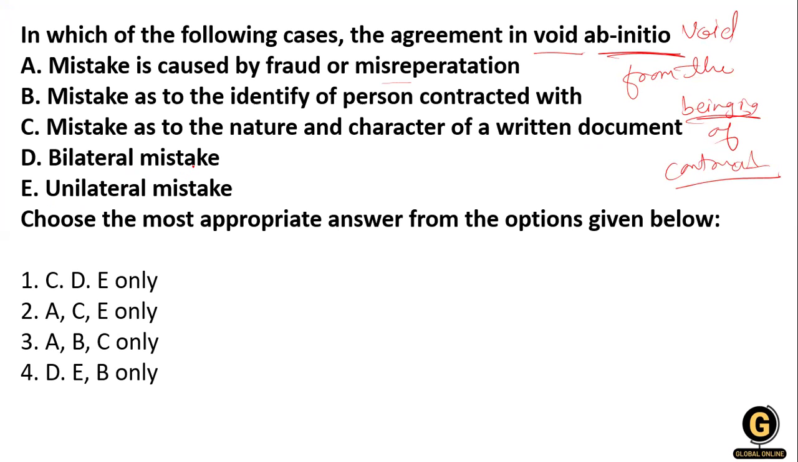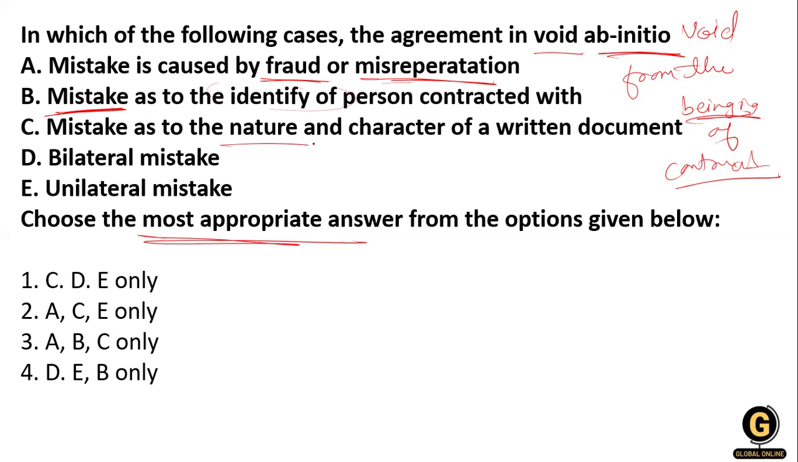So what is the most appropriate answer? Here the question is about the most appropriate answer. The word void ab initio means the contract is void at the beginning if the contract has any fraud and any kind of misrepresentation. Okay, the mistake as to the identity of the person contracted with, if the contract is made by the person and they have made a mistake, in that case also the void ab initio is applicable.